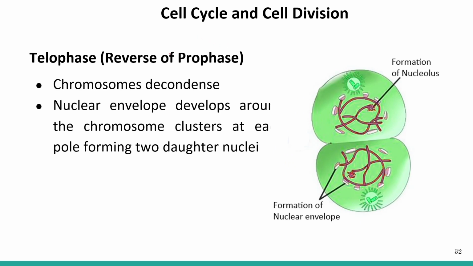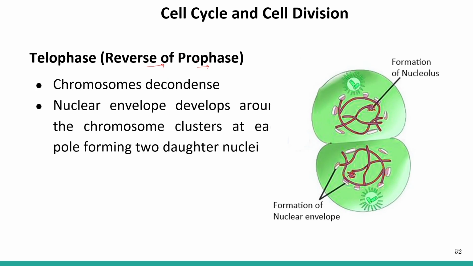Now the last phase is the telophase, which is also known as the reverse of the prophase. Why is it called the reverse of the prophase? Because all the things happening during telophase are just opposite of the prophase stage.